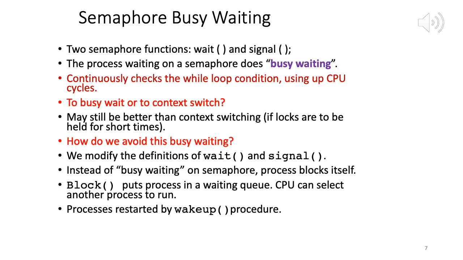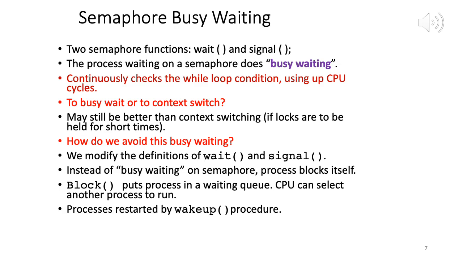So now, assuming that we need to avoid this busy waiting, how do we go about it? What we will do is modify our definitions of wait and signal. Remember, we had a wait on the semaphore which said while s is equal to 0, continuously test the while loop, and then s minus minus. So we wait on s.